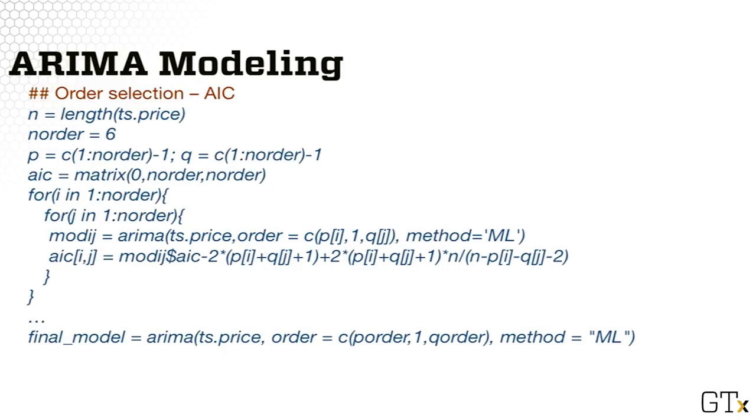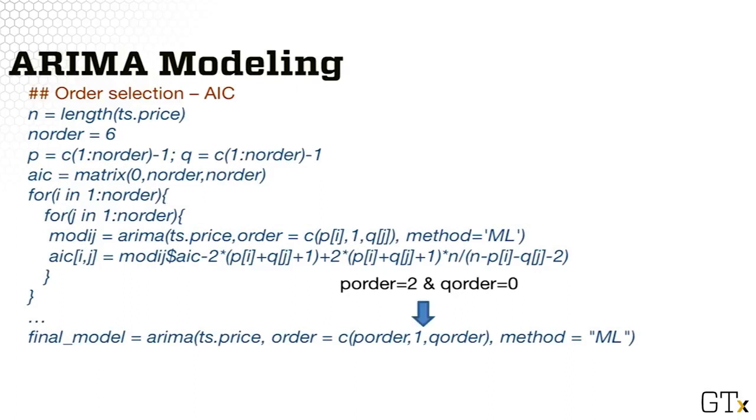I loop over all combinations of the orders, fit the ARMA model for all those combinations, and save the AIC values in a matrix for all the combinations. The selected orders are p equal to 2 and q equal to 0.